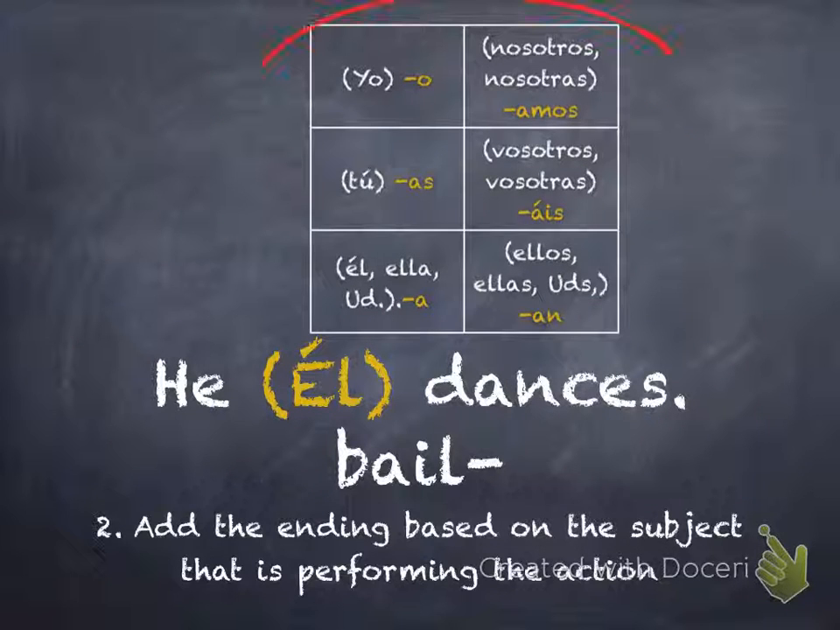And here you see the chart again. So él falls under the él, ella, usted. So our ending is a. So that's what you would add here to bail, to your stem. Now we know that we're saying he dances, not just to dance. He to dance does not make sense in English, so it would not make sense in Spanish either.